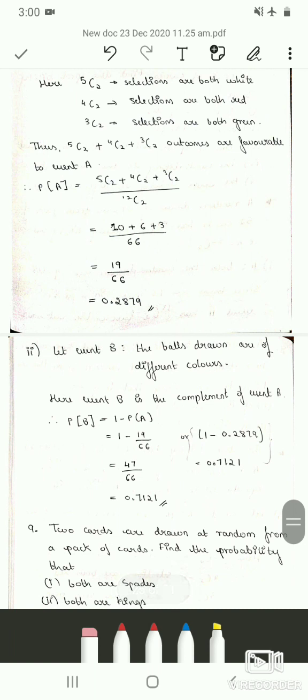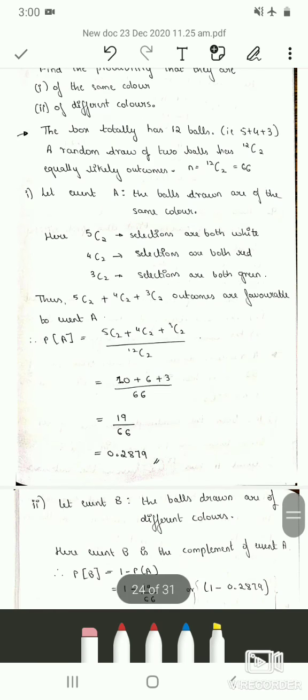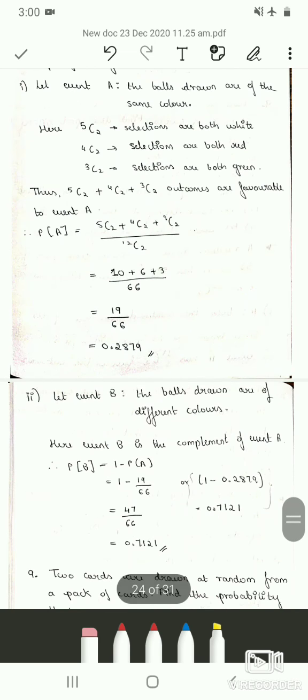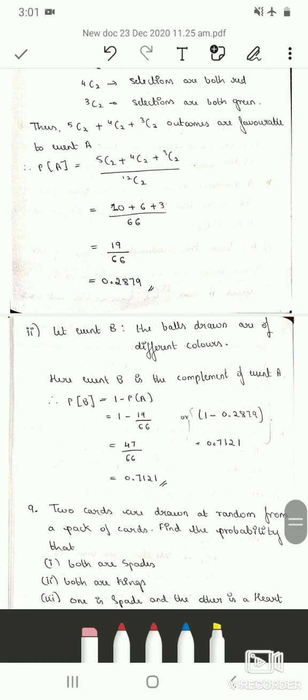So the next sub question is, the balls drawn are of different colors. So this is event B. So event B is the complement of event A. In event A we had seen the balls drawn of the same color, whereas now we are considering the balls drawn are of different colors, which is the complement of event A. Therefore probability of event B is equal to 1 minus probability of A. We are taking 1 minus probability of A because event B is the complement of event A, and whenever we are taking complement, it will be 1 minus that probability.